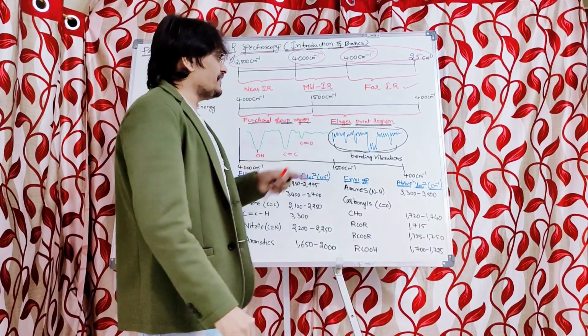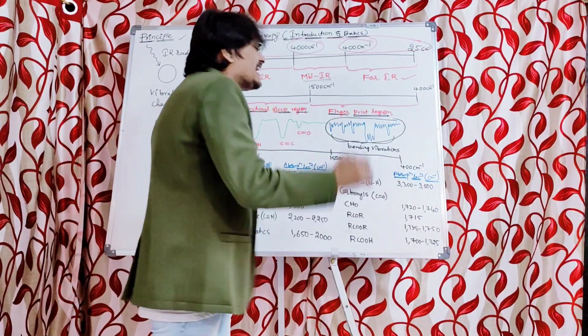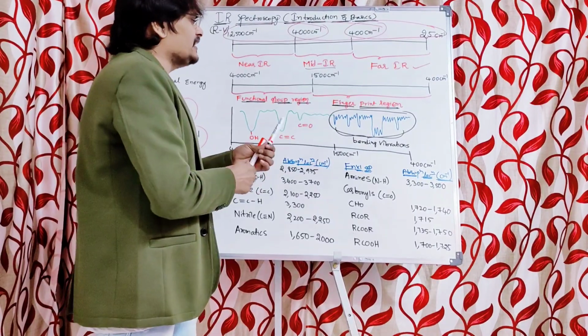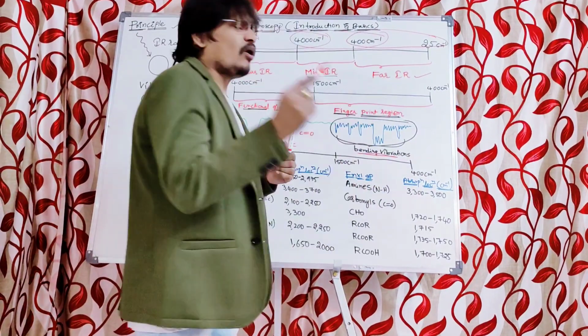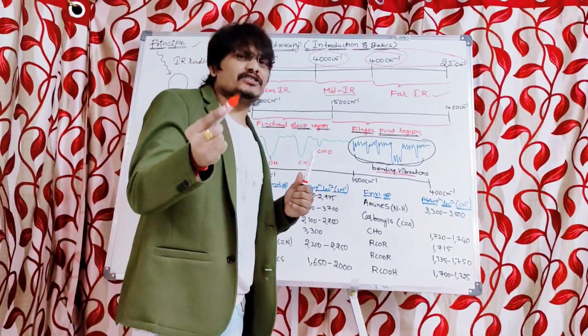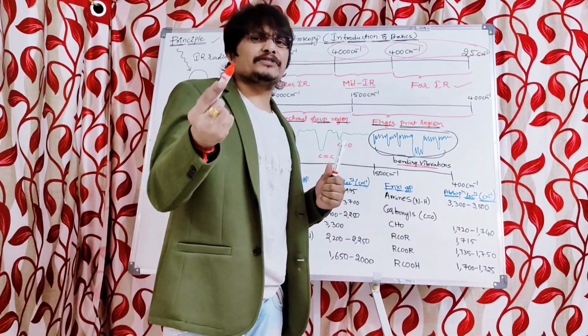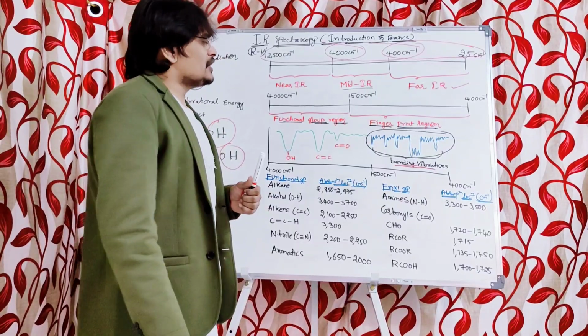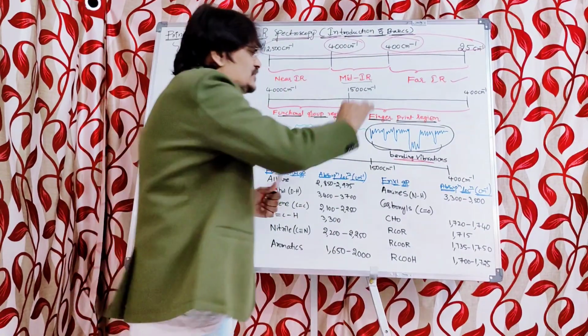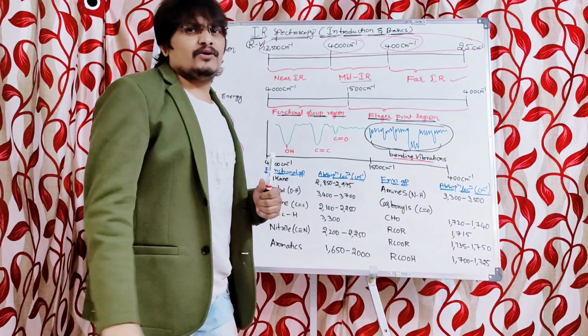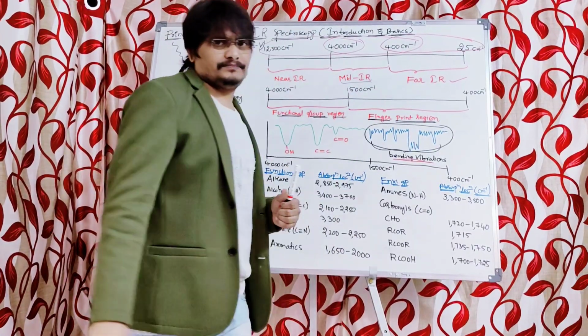In the fingerprint region, the number of peaks arise usually from the bending vibrations. And what are the bending vibrations, stretching vibrations, I am going to explain in the subsequent classes. As this fingerprint region is complex due to the presence of n number of peaks, usually it is not straightforward.